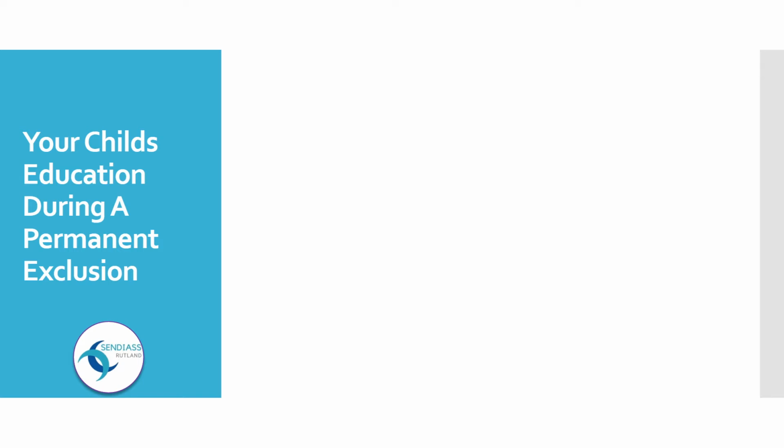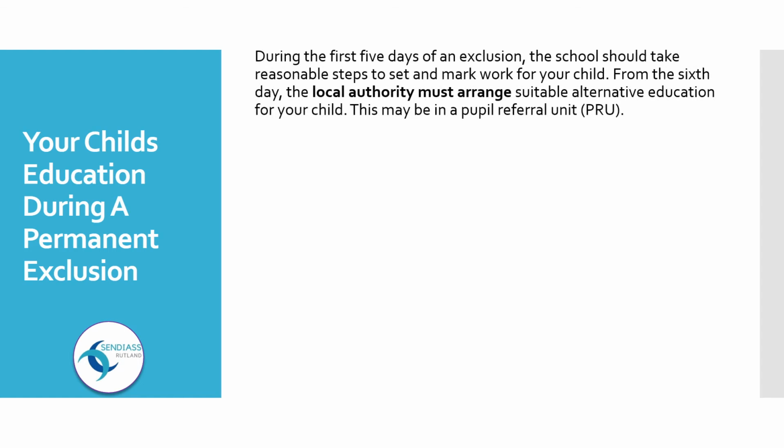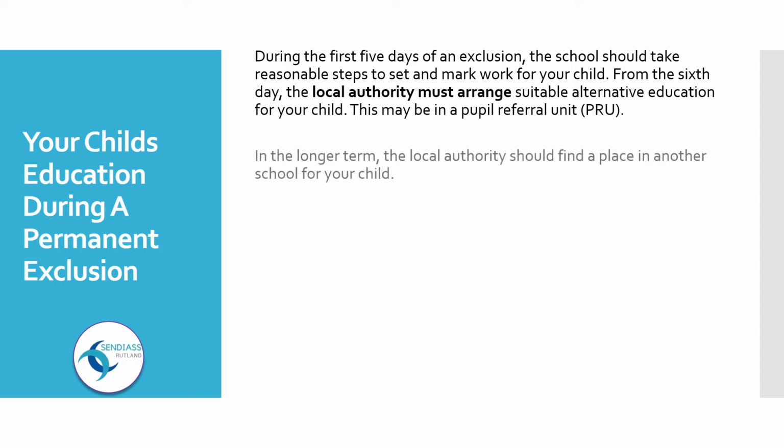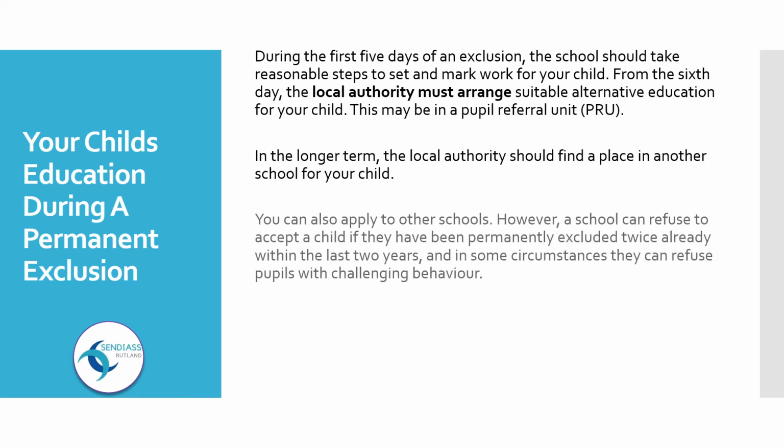Your child's education during a permanent exclusion. During the first 5 days of an exclusion, the school should take reasonable steps to set and mark work for your child. From the 6th day, the local authority must arrange suitable alternative education for your child. This may be in a pupil referral unit, PRU. In the longer term, the local authority should find a place in another school for your child. You can also apply to other schools.